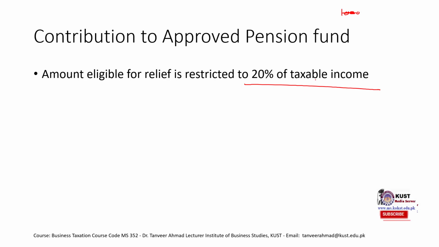So 20% of taxable income is 2 lakh rupees. This 2 lakh rupees is the maximum amount that is admissible for tax relief under approved pension fund.